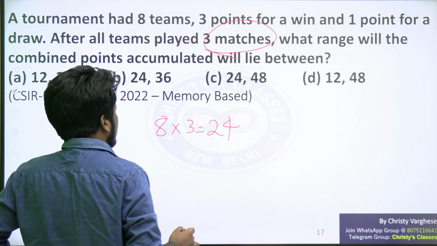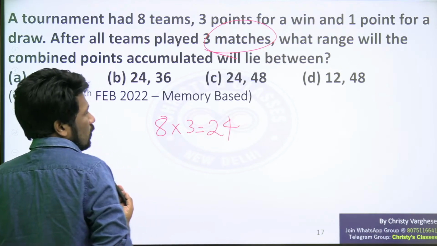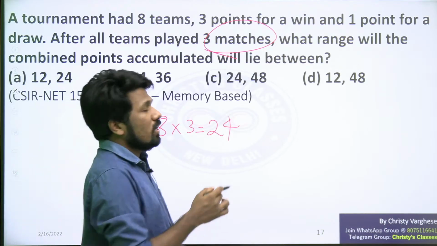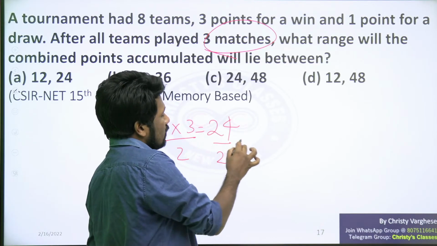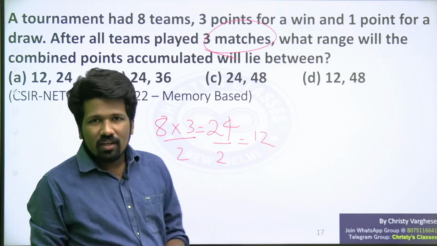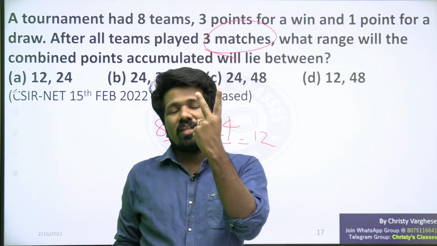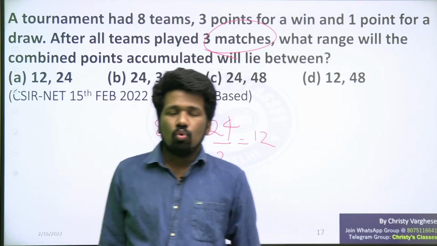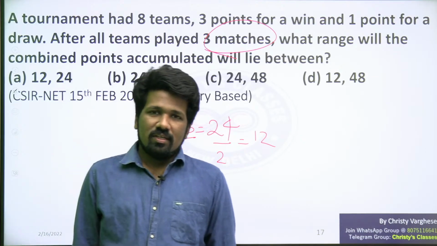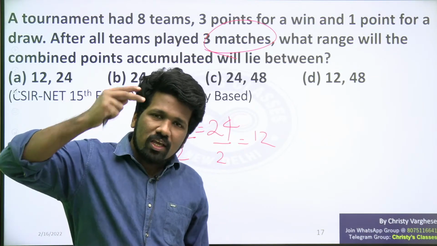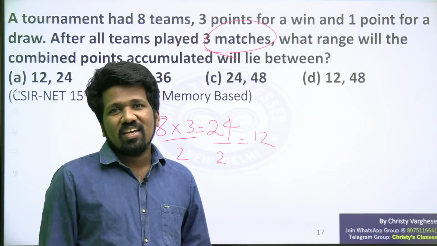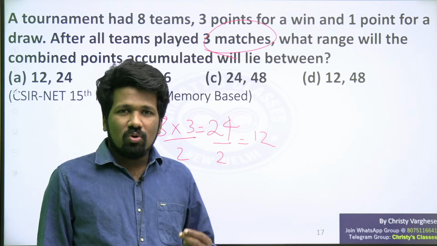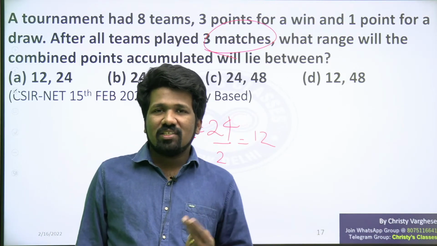If you did so, that is wrong. 24 matches are not there. Only half of 24, 12 matches only are there. Why? Because in every match 2 teams will be there. Think about a football tournament. In a match itself, 2 teams get 1 match each, because both teams are playing.